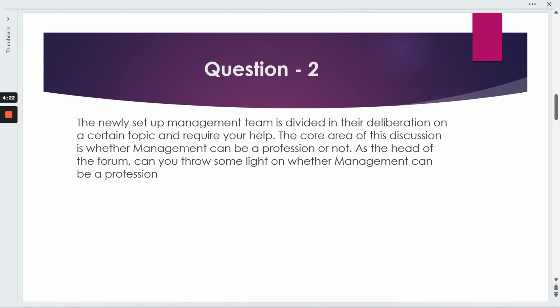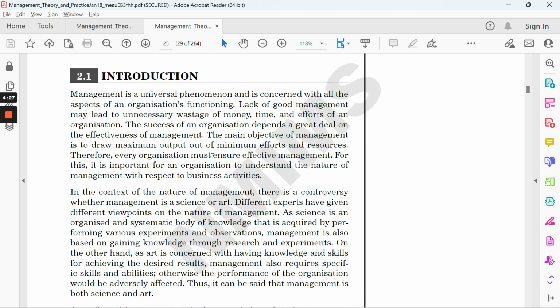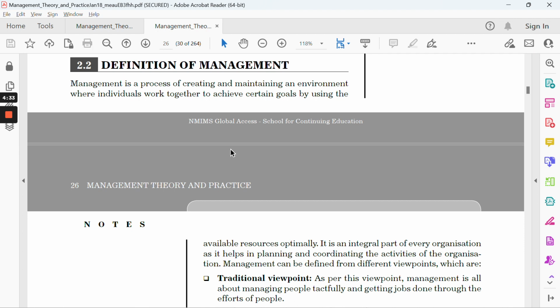Right. So if you refer to the book, firstly you need to talk a little bit about management, the same thing we did in the first question. Because in the second question, we need to talk about management as a profession. If you go to the book, you will find management as an art is given, management as a science is given, but management as a profession is not given in detail, right? So obviously you need to refer to a little content from the internet. But if I talk specifically about the book, due to very little content, you need to write 100 to 200 words extra of some other things that are definitely relatable to your question.